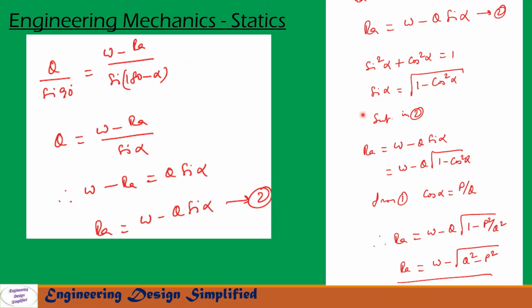Now after this, follow the same procedure we have discussed earlier: sine square alpha plus cos square alpha equal to 1. So from this, sine alpha can be written as square root of 1 minus cos square alpha. Let us substitute that in equation 2. We get RA equal to W minus Q into square root of 1 minus cos square alpha. So from equation 1 we know that cos alpha equal to P by Q. After substituting P by Q, the cos alpha value, in equation 2, we get RA equal to W minus Q into square root of 1 minus P square by Q square. After simplification we get RA equal to W minus square root of Q square minus P square.